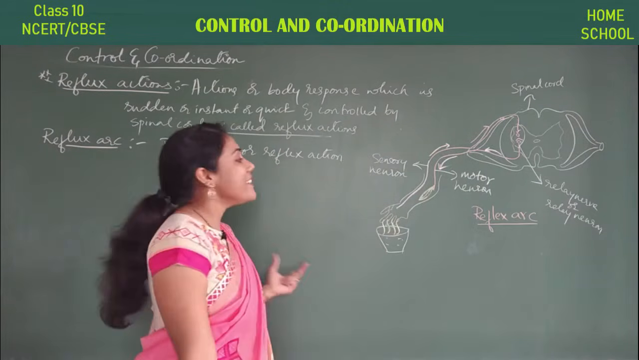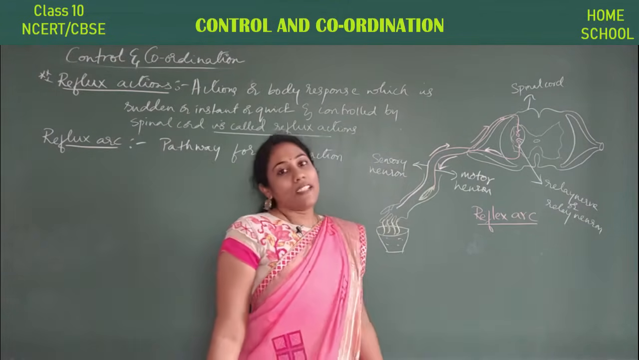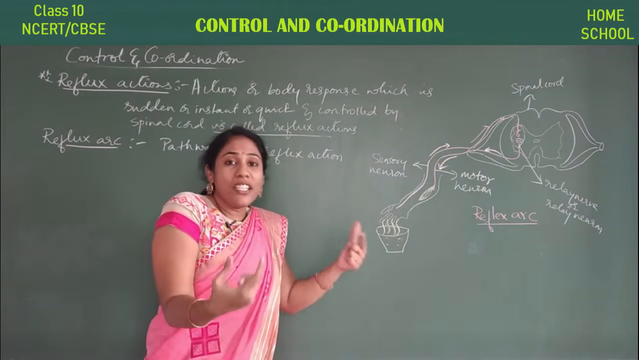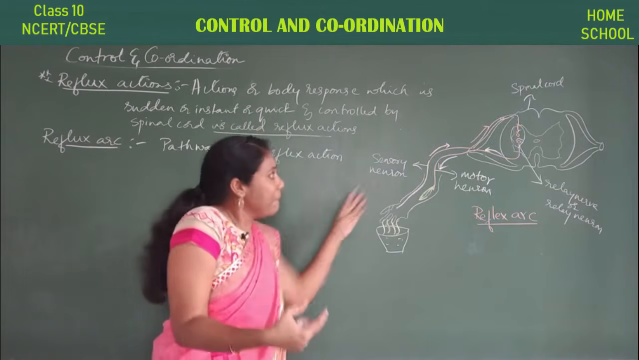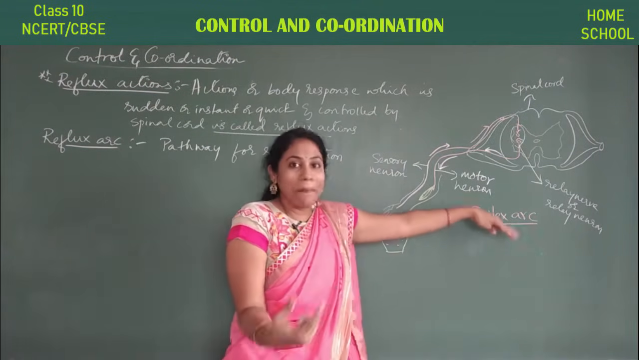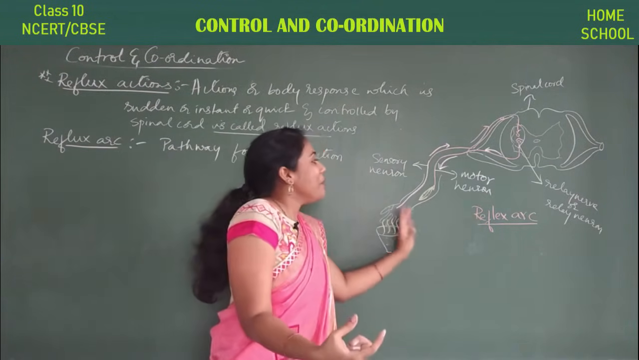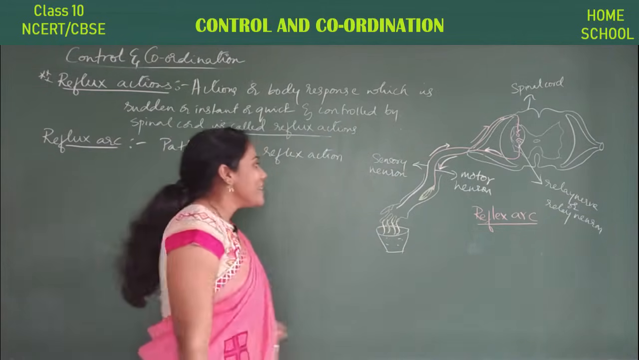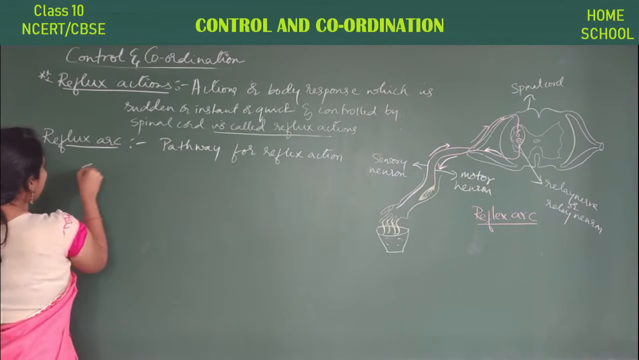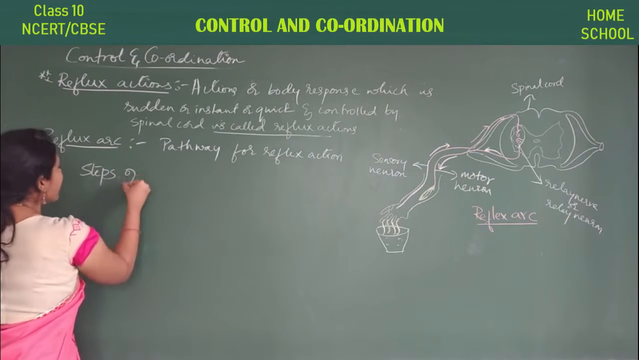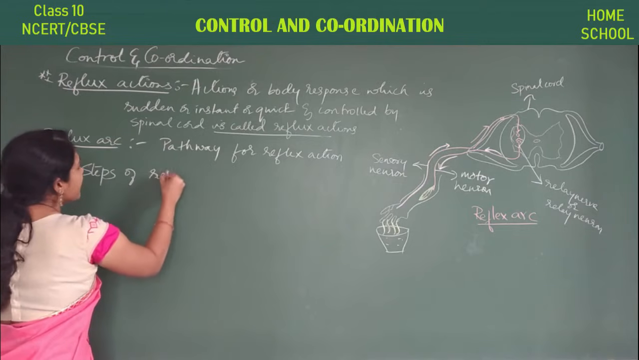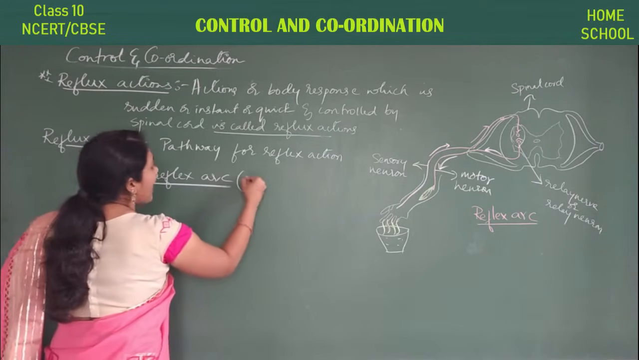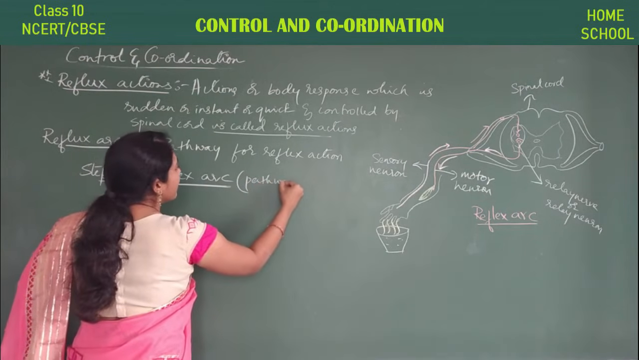This pathway itself we call the reflex arc. What is reflex action? Sudden action. How is that action performed? By some pathway, guys, by some mechanism that is happening inside your body. That mechanism or pathway is what we call the reflex arc. So now can we write the steps of the reflex arc? Steps of the reflex arc. The pathway of the reflex arc itself is nothing but the pathway.